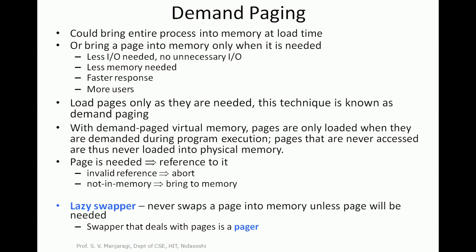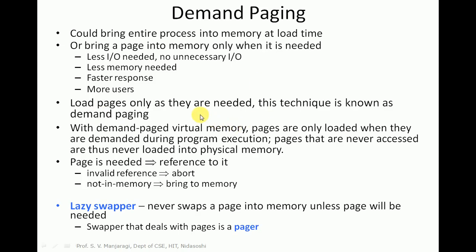We already studied that virtual memory can be implemented with a technique called demand paging. So let us understand what demand paging is. Demand paging basically loads pages only as they are needed. A program is virtually divided into a number of pages, and the entire program is kept on a high speed hard disk, divided into a number of virtual pages.